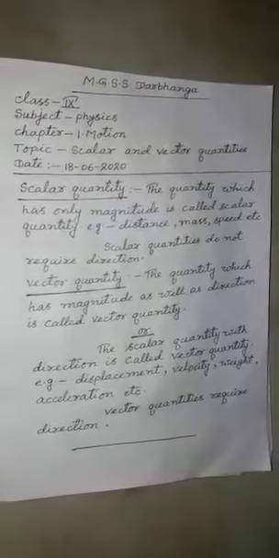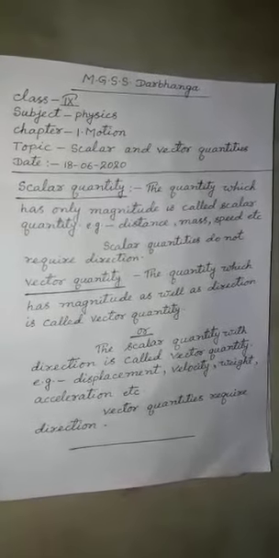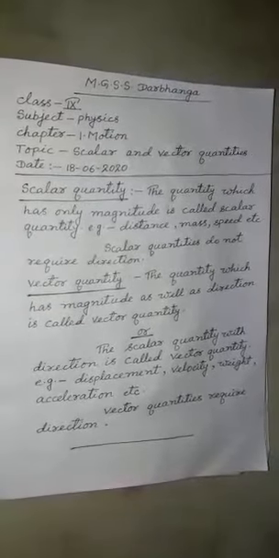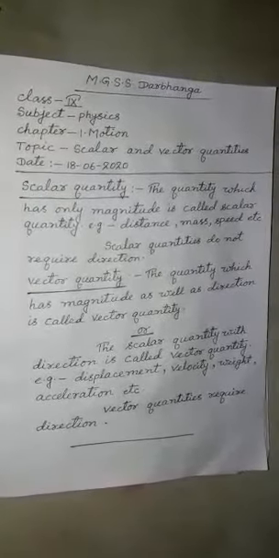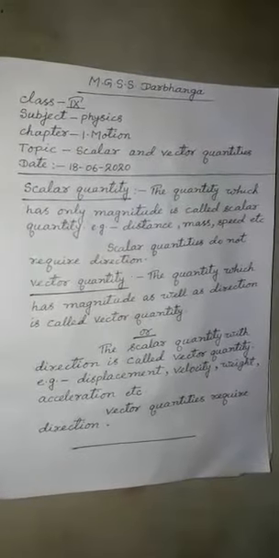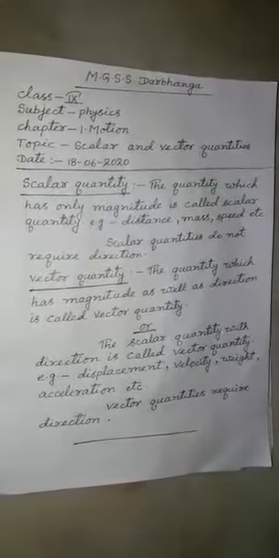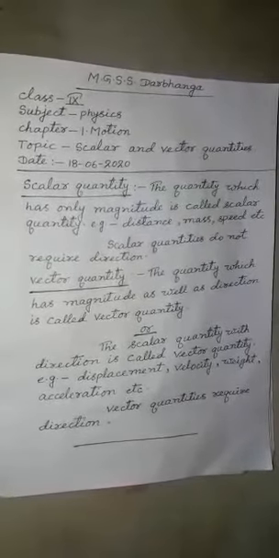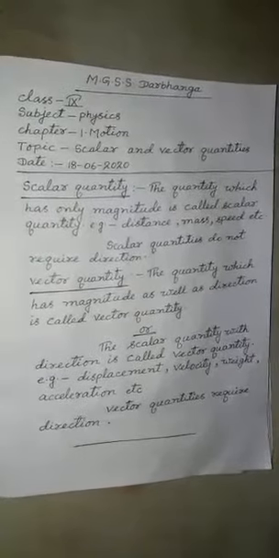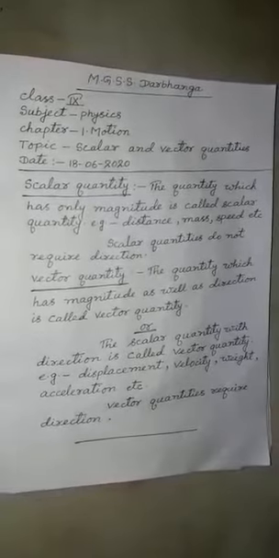Velocity, we will read the next topic. Velocity, that is equal to displacement by time. Displacement, that is vector. Therefore, velocity is also vector quantity. Acceleration, it depends on velocity. Therefore, it is also vector quantity.